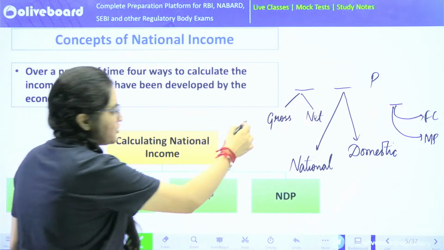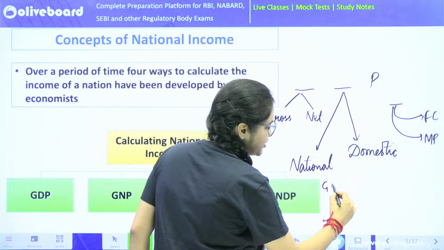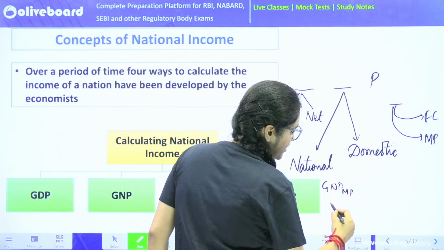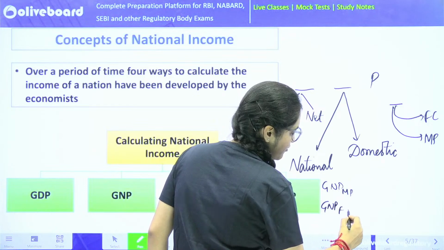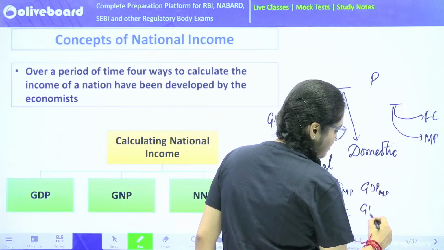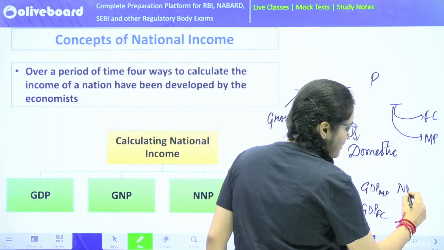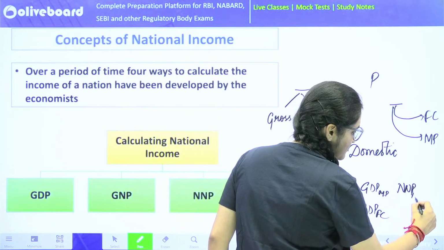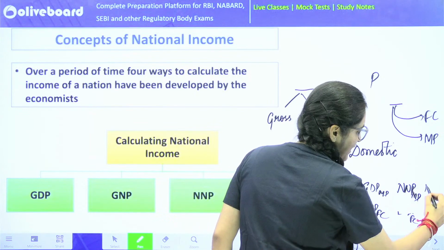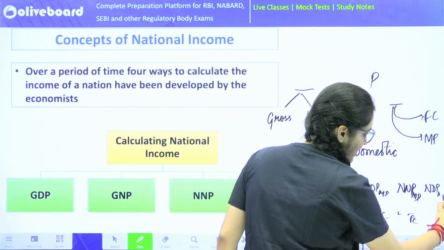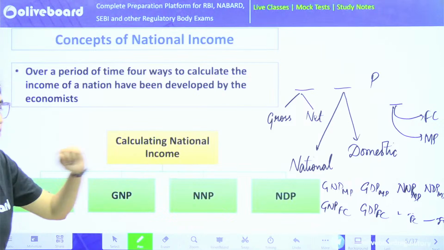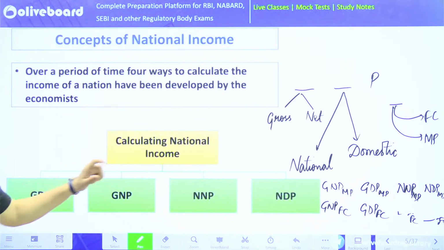So we can say it can be GNP at market price or GNP at factor cost. It can be GDP at market price, it can be GDP at factor cost. It can be NNP at market price, again NNP at factor cost. It can be NDP at market price or it can be NDP at factor cost. So that's how you can divide your 8 aggregates. I hope this is also clear to you all.